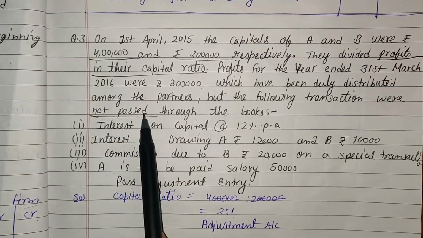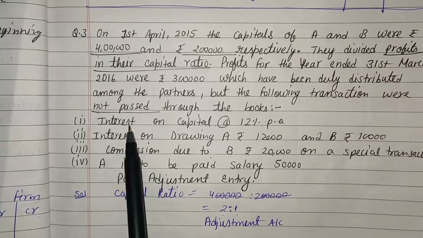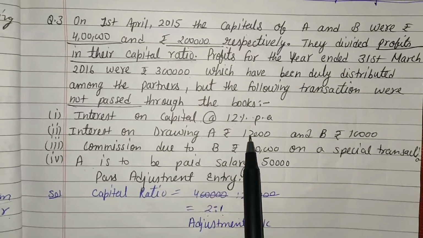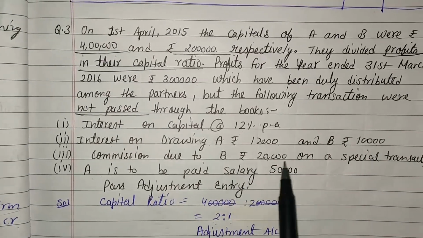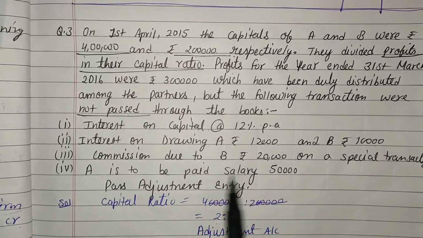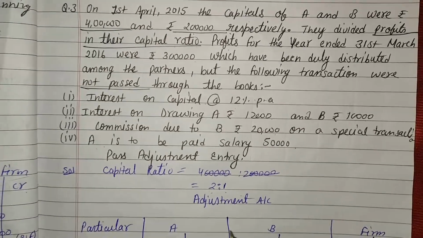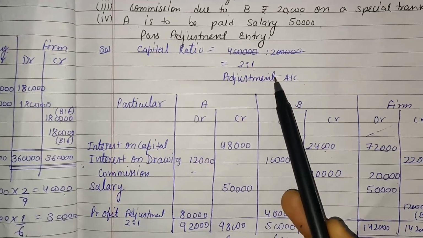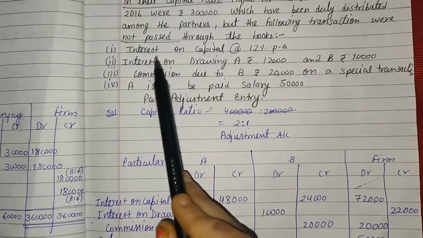It is also a case of not given. In the case of not given, we can do the opposite entry. Here interest on capital is 12%, interest on drawing that is already given is 12,000 and 10,000, commission of B is 20,000 and salary of A is 50,000. Now we will have to make the adjustment account. Before making the adjustment account, let us revise the topic.